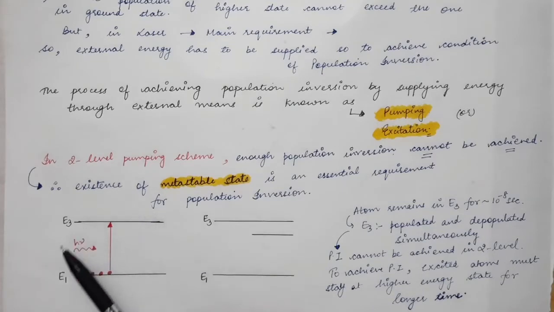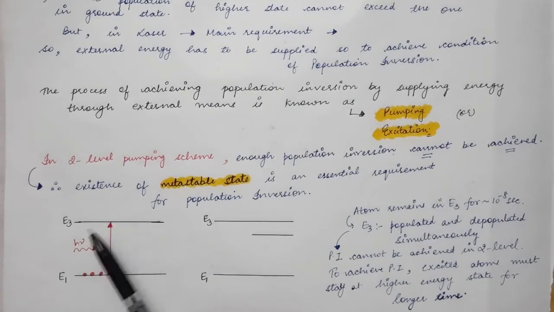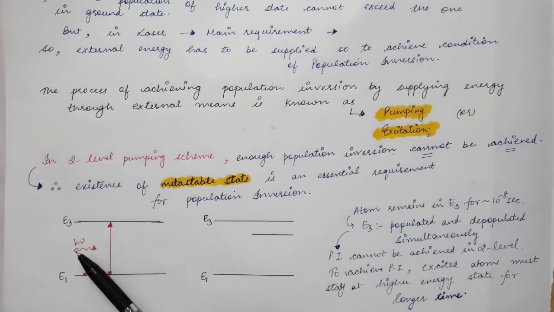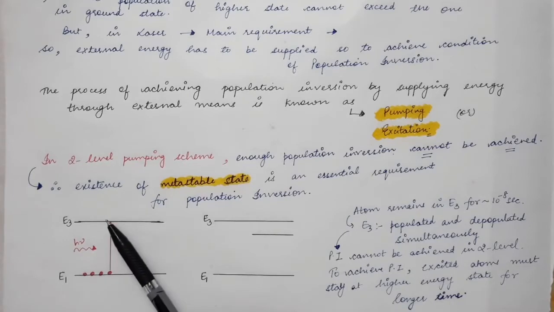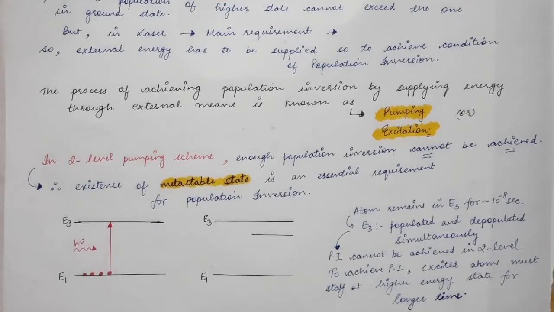So in a two-level oscillator, the excited level is populated and depopulated simultaneously. It is getting populated by absorption of photons and depopulated due to spontaneous emission because its lifetime is very short, about 10 power minus 8 seconds.